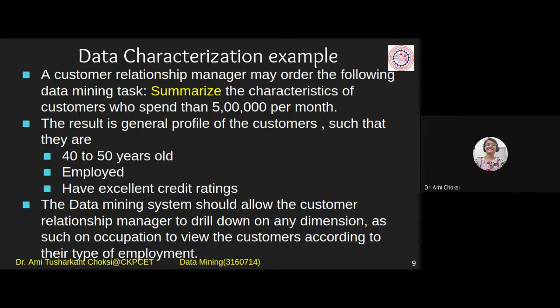Now that we have found them, what will we do? Target those people. For what? Doing crime things? No. We'll target them as our customers. We'll give them the recommendations. New car has been launched. New clothes of your particular brand is available, right? You will consider those people, right?